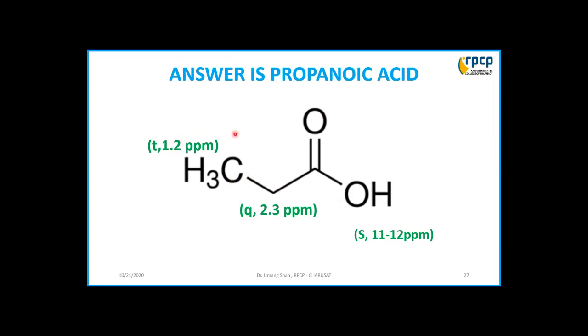And this is a typical methyl group, which appears as a triplet because 2 neighboring protons are there. So the n plus 1 rule is applied here, 2 plus 1, so it appears as a triplet.